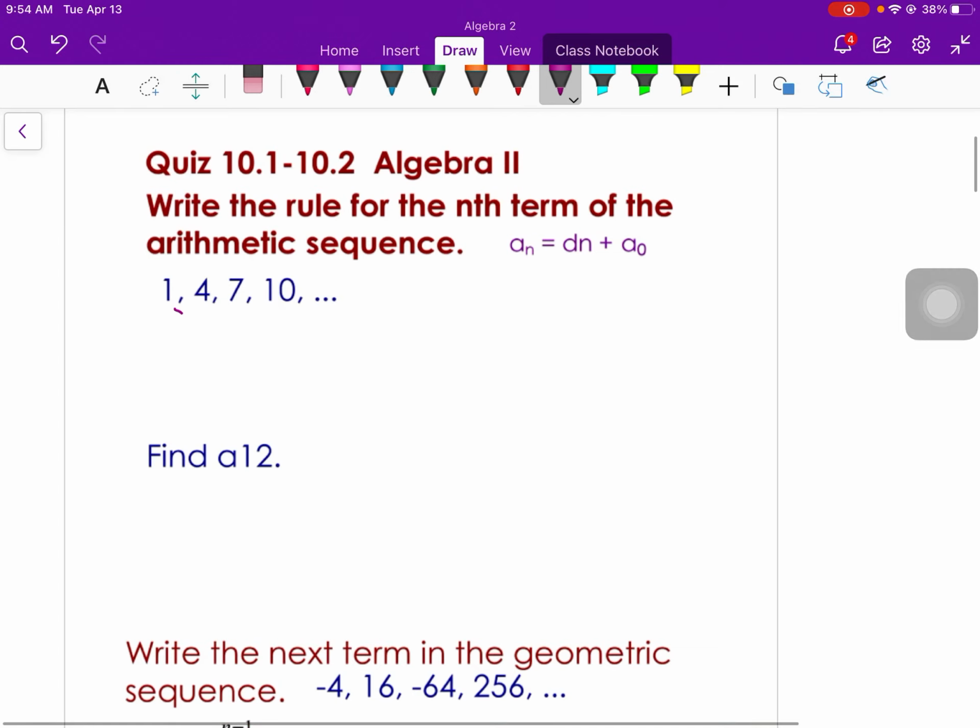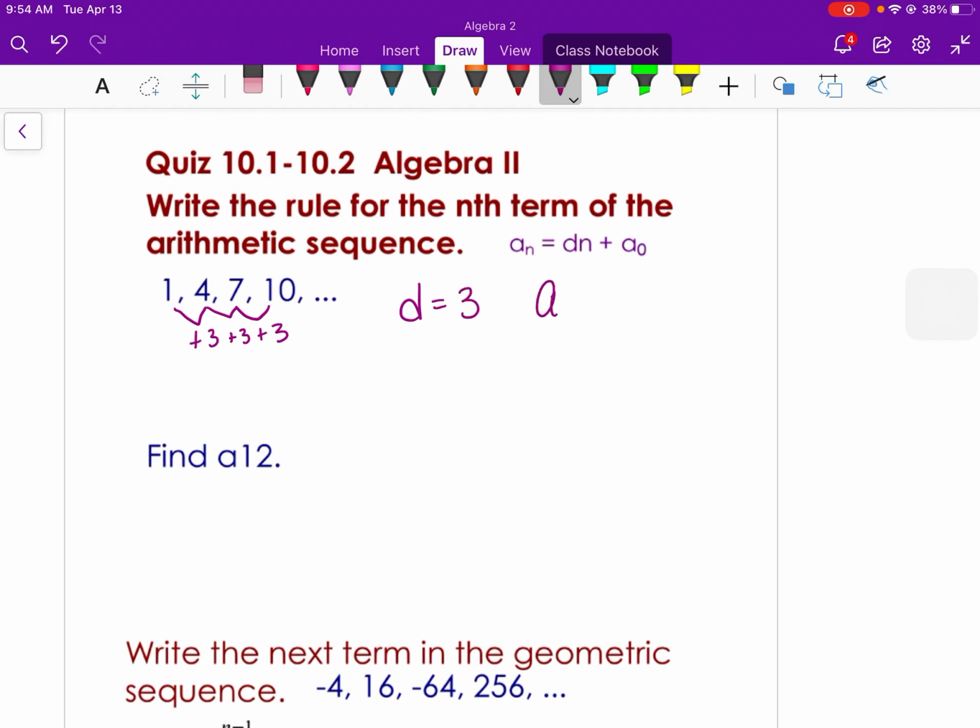So first you have to identify the common difference, and this is changing by adding 3 each time. So that means our d is 3. And then our a sub 0 term is the term before the first term. So if our first term, a sub 1, is 1, then the term before that, you would go backwards and subtract 3 and get negative 2. So a sub 0 is negative 2. Then the rule would be a sub n equals 3n minus 2, or plus negative 2.